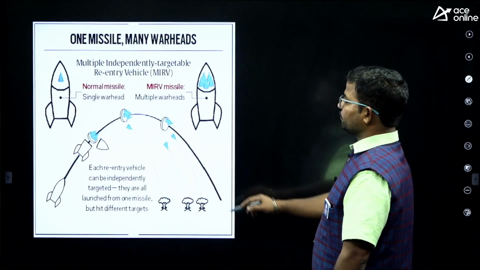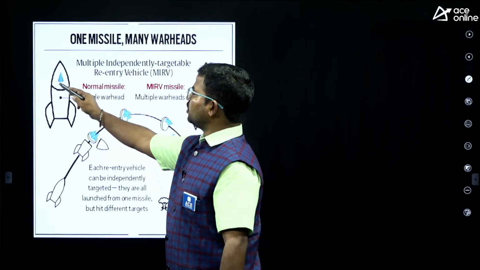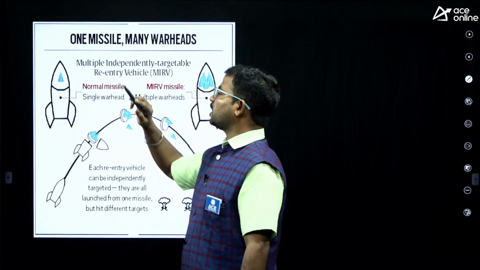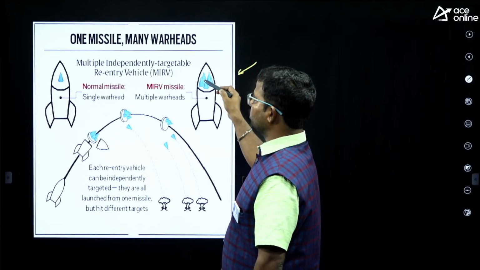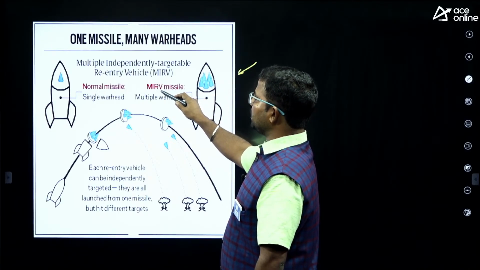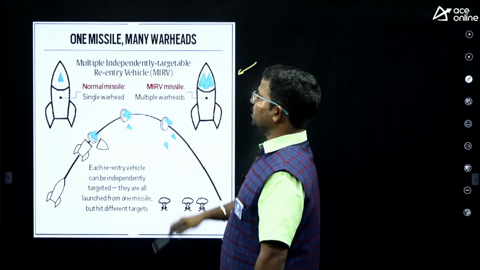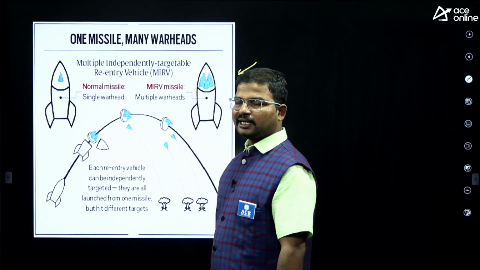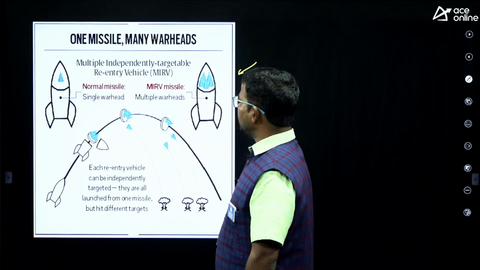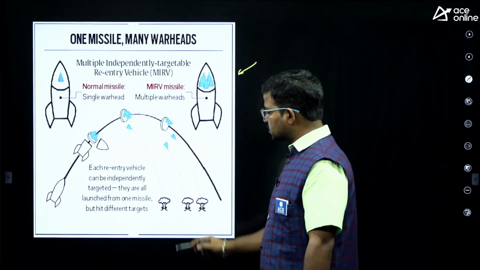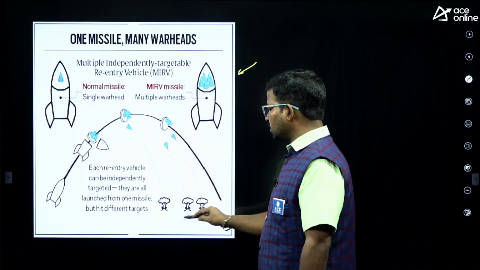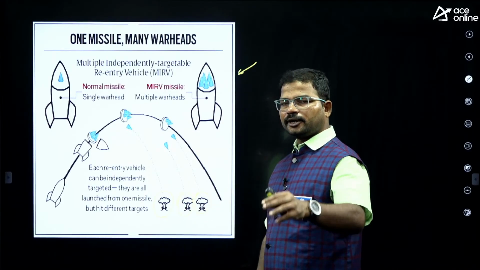So this is the normal Agni missile, but this is the MIRV Agni missile. MIRV stands for multiple independently targetable re-entry vehicle. Here it can officially carry 6 nuclear warheads. So this is one target, and here the targets are not located at a particular point.